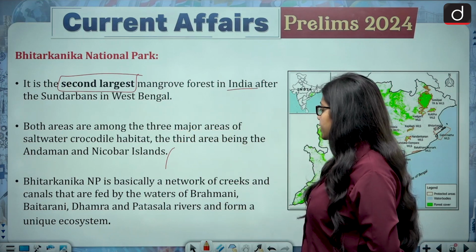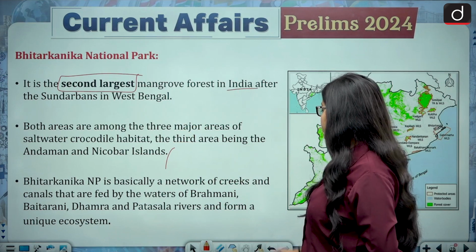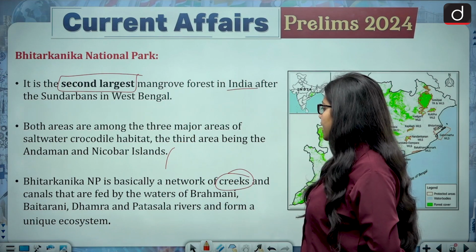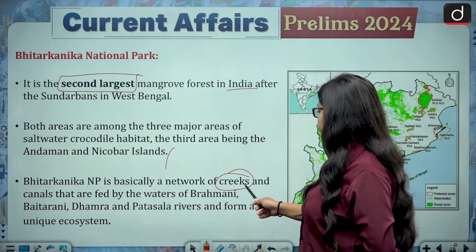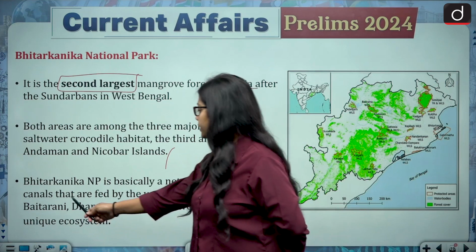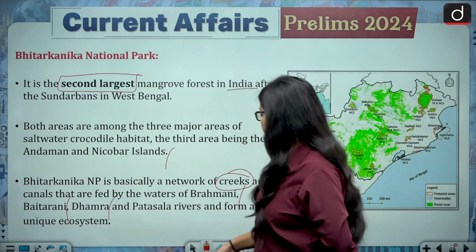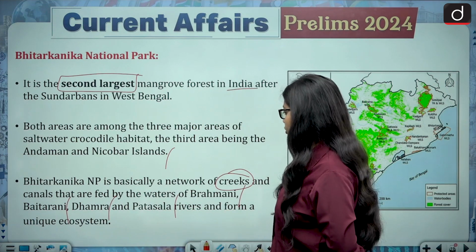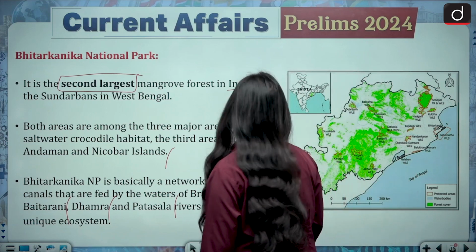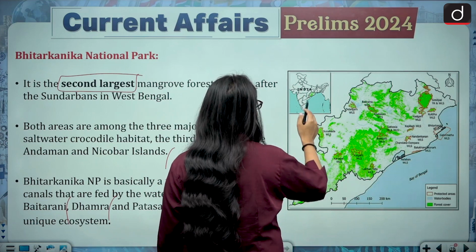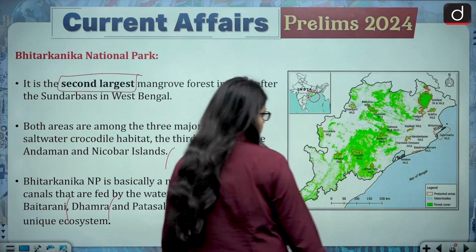Bhitarkanika National Park is basically a network of creeks and canals that are fed by the waters of rivers like Brahmani, Baitarni, Dhamra, and Patasala rivers, and they form a unique ecosystem. The state in which they are found is Odisha.